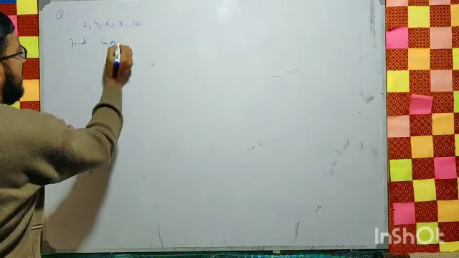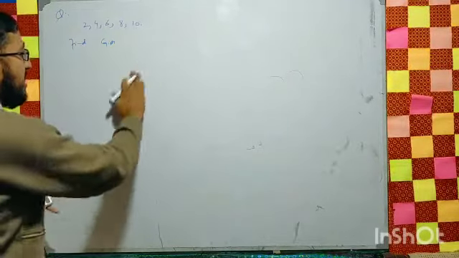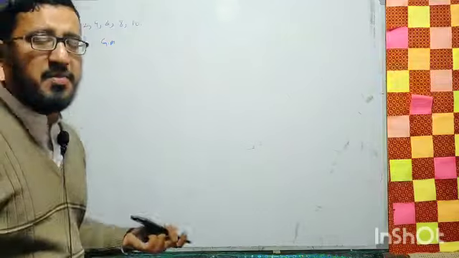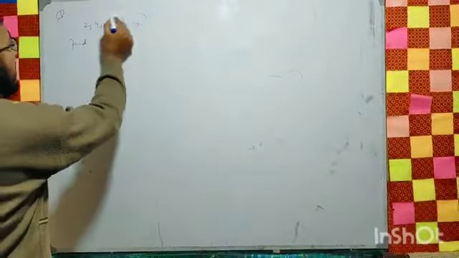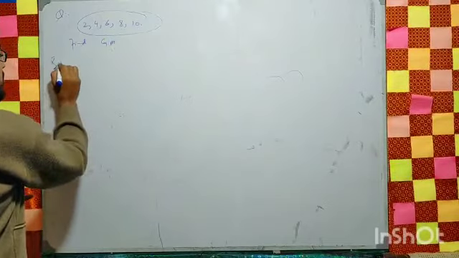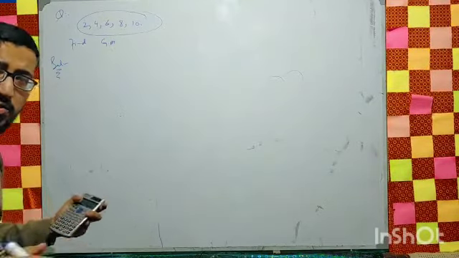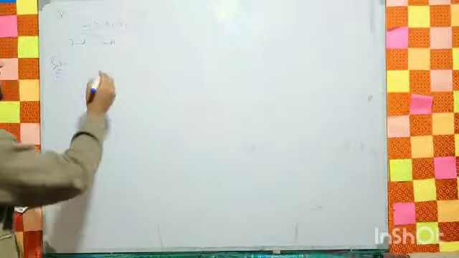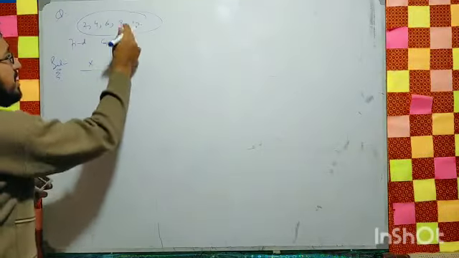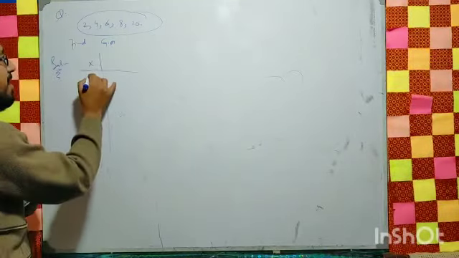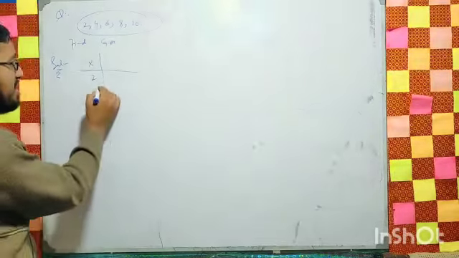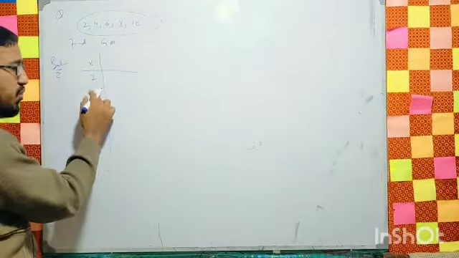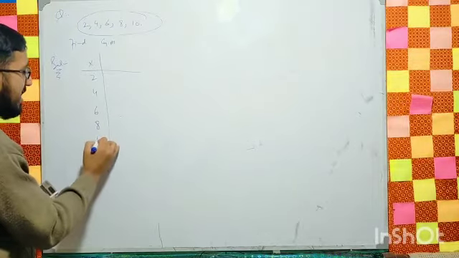What is GM? First of all, we will find the GM. How to find the GM? Before finding the GM, we need to discuss the data, that is, what our data is, right? Solution. We will write the proper solution over here, and after that we can write the x. These are the values of x. We have the data which is the value of x, I mean starts from 2, 4, 6, 8 as well as 10.